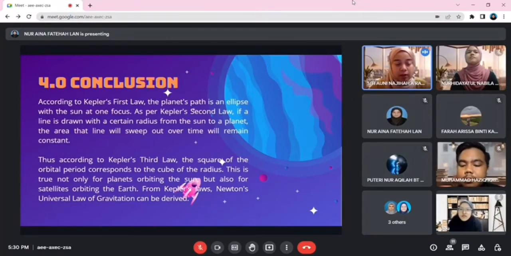Thus, according to Kepler's third law, the square of the orbital period corresponds to the cube of the radius. This is true not only for planets orbiting the sun, but also for satellites orbiting the Earth. From Kepler's law, Newton's universal law of gravitation can be derived.